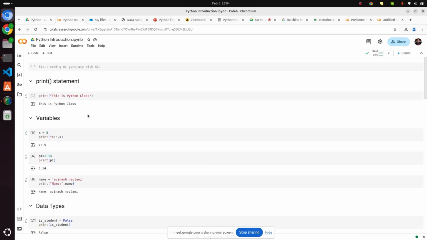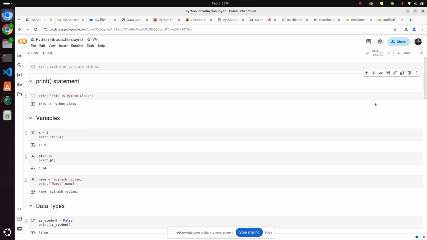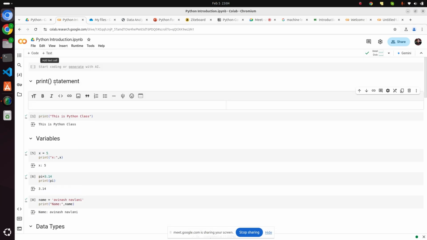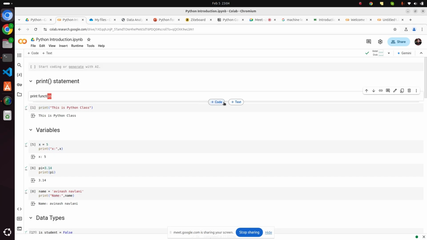Don't worry about these syntaxes. You can just try to use this Colab, try to open this and see how you can create a notebook. You can go to File and create a new notebook in your drive, right? This is known as a notebook. Here each code block is known as a cell, a code cell. You can also add text, right? You can add text and code both.